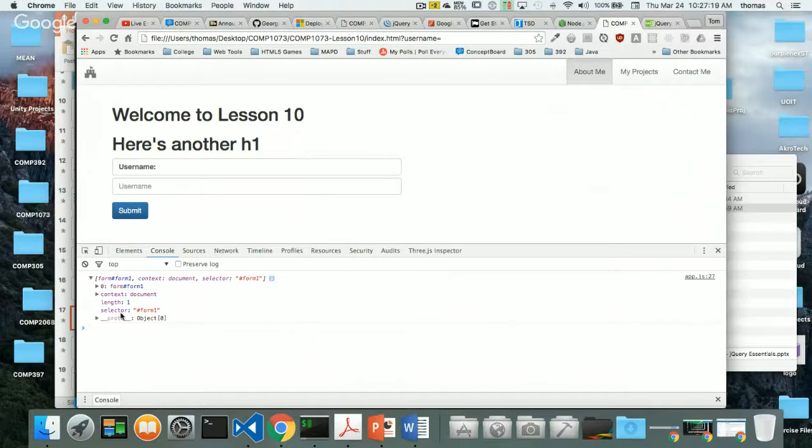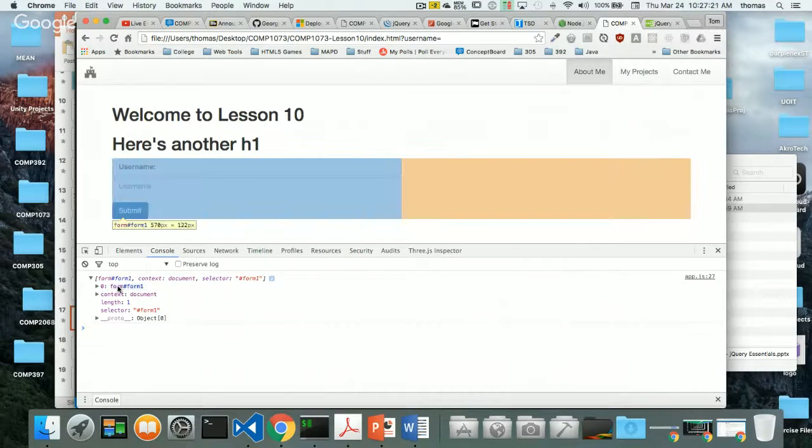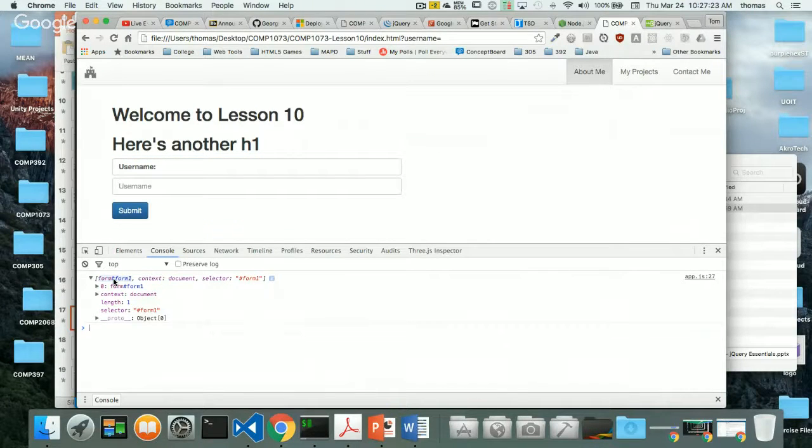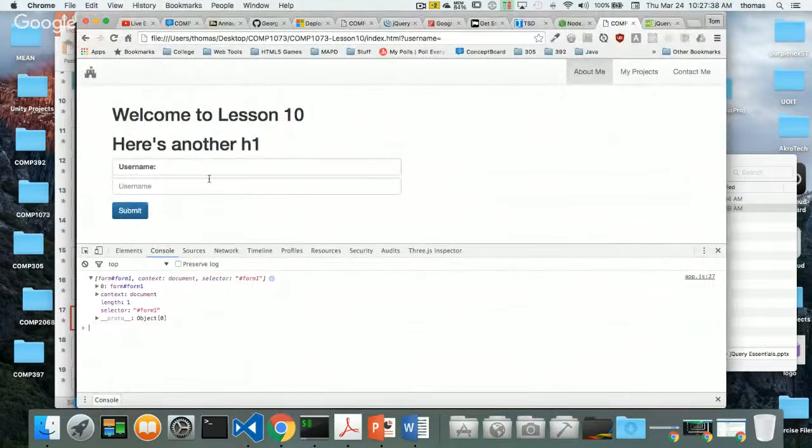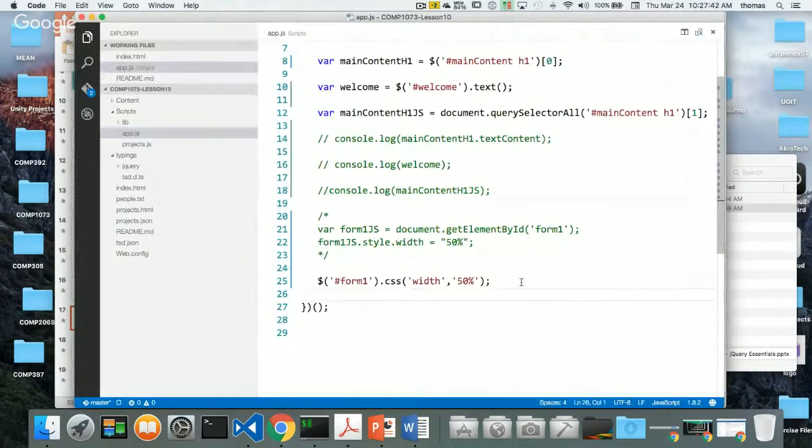So did I need this variable, this variable here that I'm getting back? Actually, the answer is no. I'm actually doing something just with this line alone. So if I was to get rid of this variable, here's where it becomes more lightweight in some ways than JavaScript. Let's just get rid of this altogether because we don't need that anymore, right? And if I was to do that and refresh, it still works. So I can do something with jQuery without a variable name like we did up here, right?